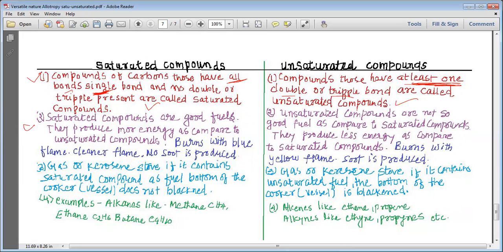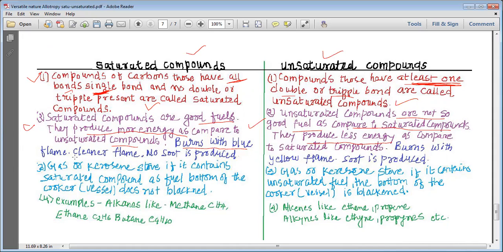Second, saturated compounds are good fuels. They produce more energy as compared to the unsaturated compounds. Unsaturated compounds are not so good fuels. Compared to saturated compounds, they produce less energy. So the second point is about the energies: saturated compounds are good fuels, unsaturated compounds are not good fuels. Saturated compounds produce more energy when they are burned. Unsaturated compounds produce less energy when they are burned.